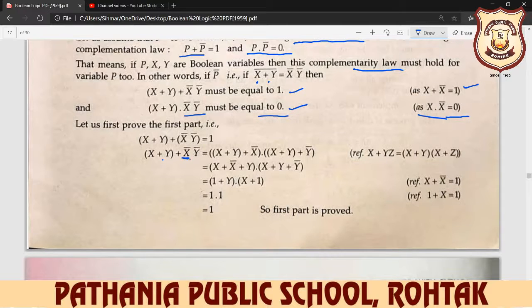So how to write it? x plus y plus x complement, you first add with this, and after that again multiply, x y plus with this. So when you distribute it, now you add x complement the first time, and the second time you add y complement. Clear?